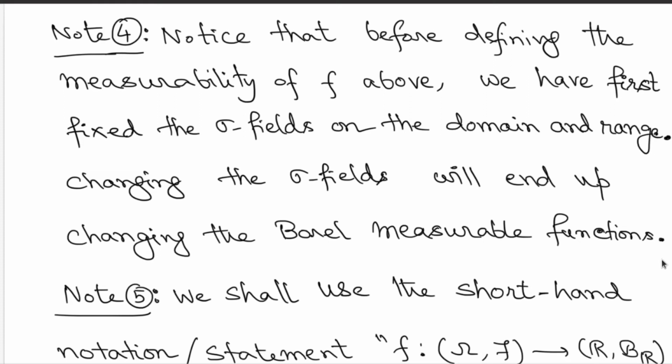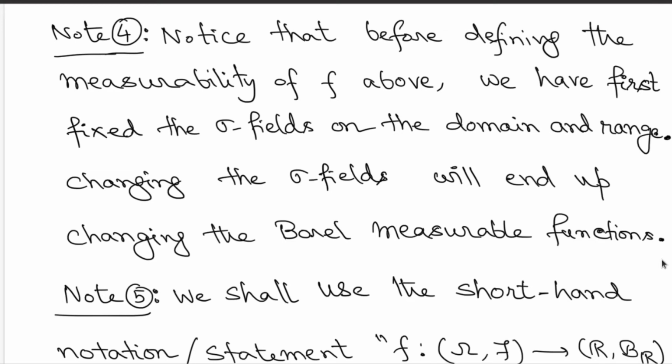So if you make a specific choice of sigma fields on the domain side and the range side, you will get some type of functions which will turn out to be measurable with respect to those sigma fields. But then if you change the sigma fields either on the domain side or on the range side, you might get other functions which will now turn out to be measurable, and you might get certain functions which were measurable in the earlier sense but no more for the new sigma fields.